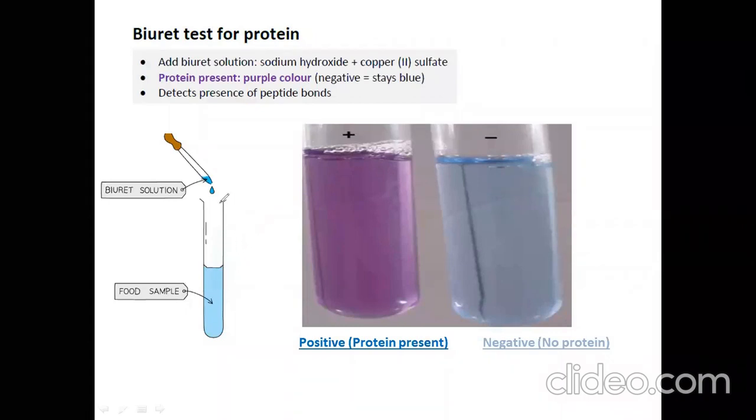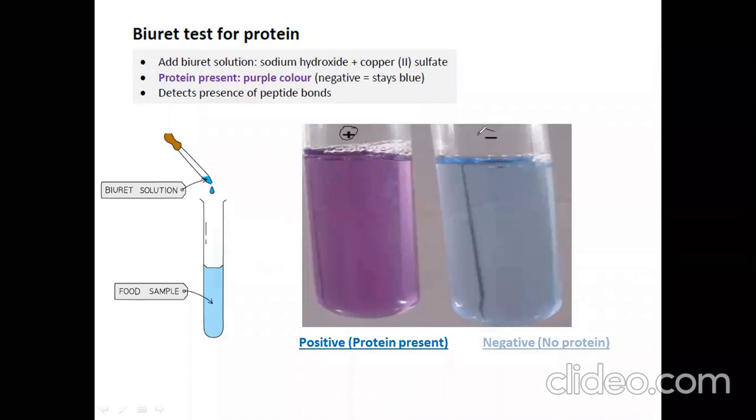What you have to do is put 2-3 drops of Biuret solution to that unknown sample. If protein is present in that, what will happen? The sample color will change into purple color. You can see here, this tube color is purple. Why? Because this result is positive. If the sample has protein, the color will be purple.